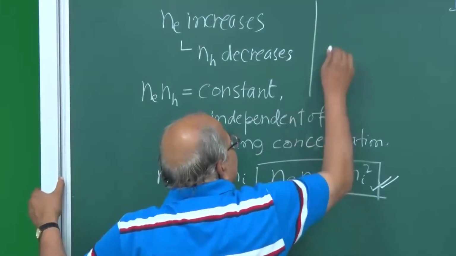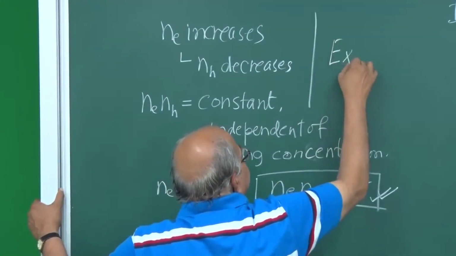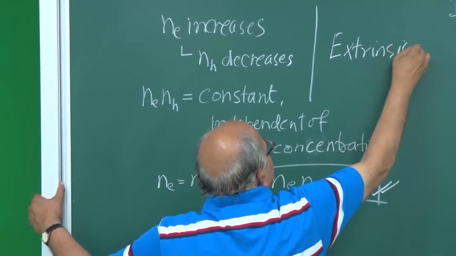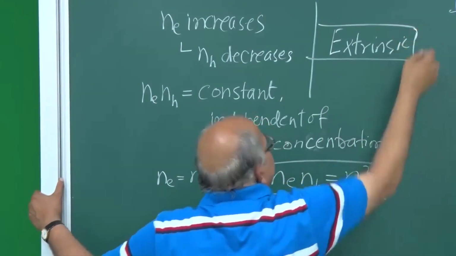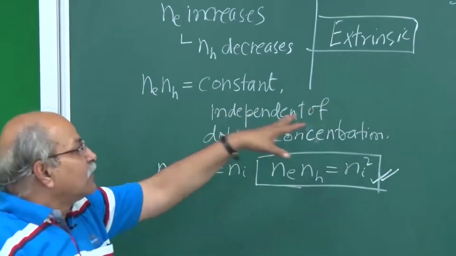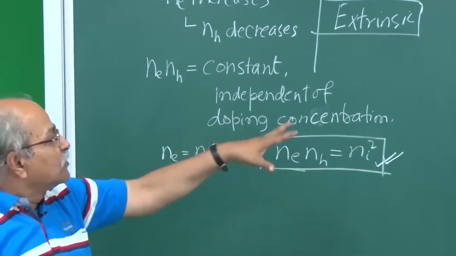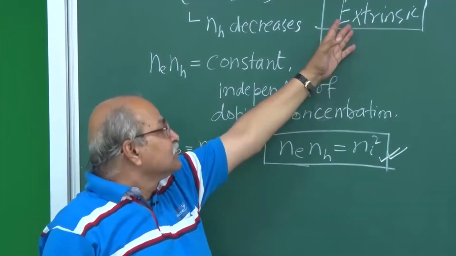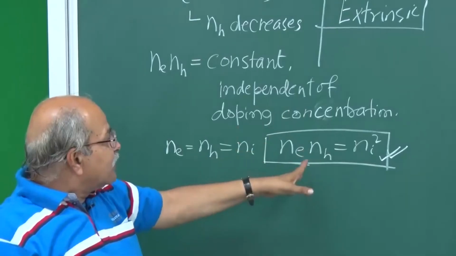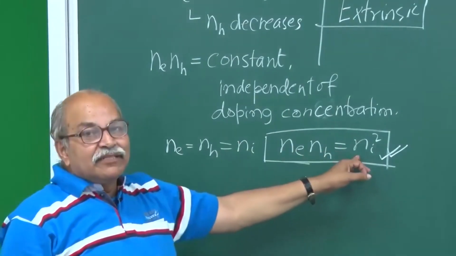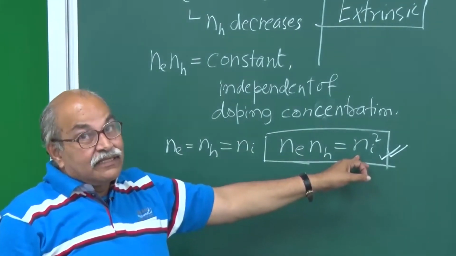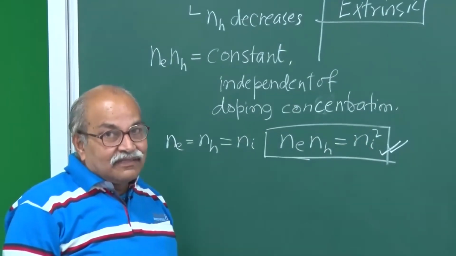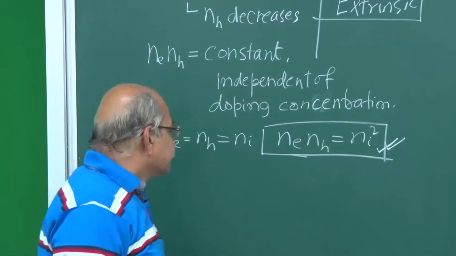Okay, this is another word, extrinsic. You have intrinsic and extrinsic. When you are doping from external world, you are putting impurities, that becomes extrinsic. So intrinsic or extrinsic, this relation remains the same. Only the temperature can change this Ni. Doping level does not change this.